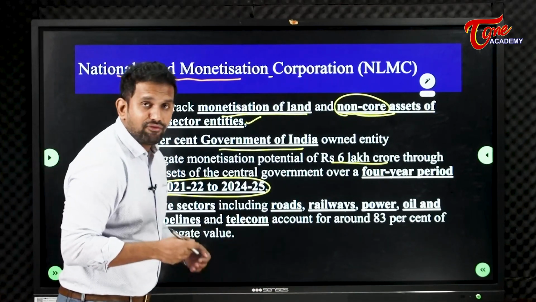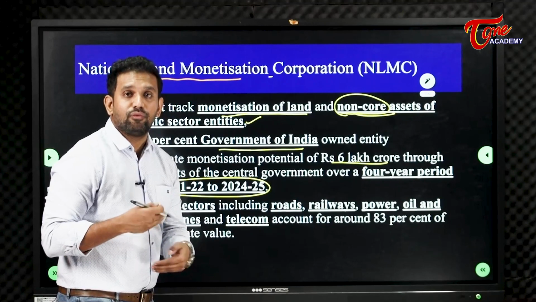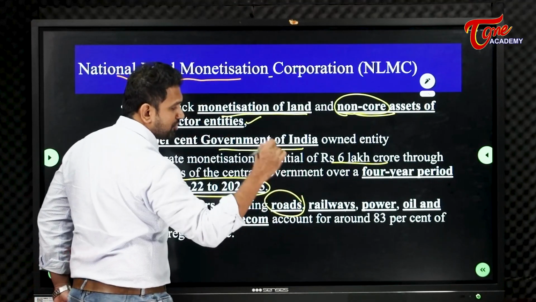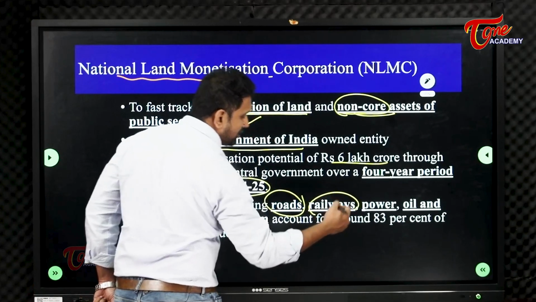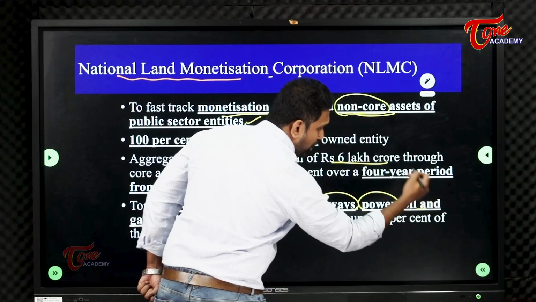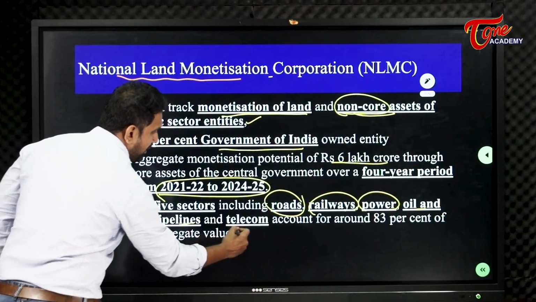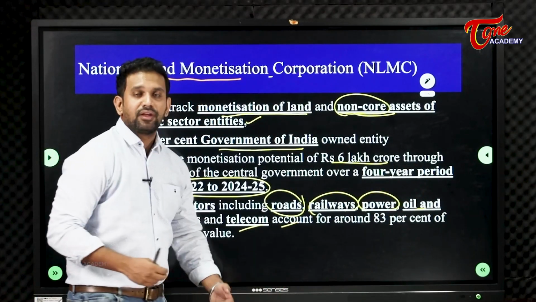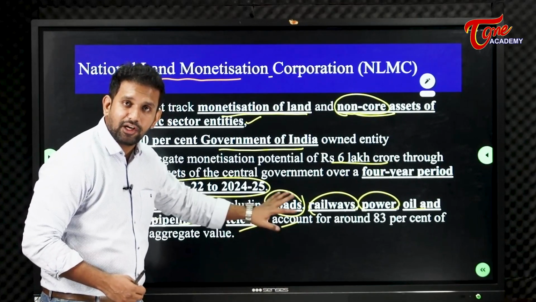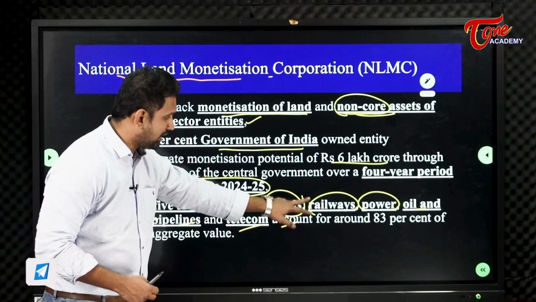Top five categories of lands going for auction are roads. Many roads will be auctioned. Many railway assets are going to be auctioned. Many power related lands are going to be auctioned. And oil, gas, pipelines, telecom, etc. Many lands are owned by these particular sectors.